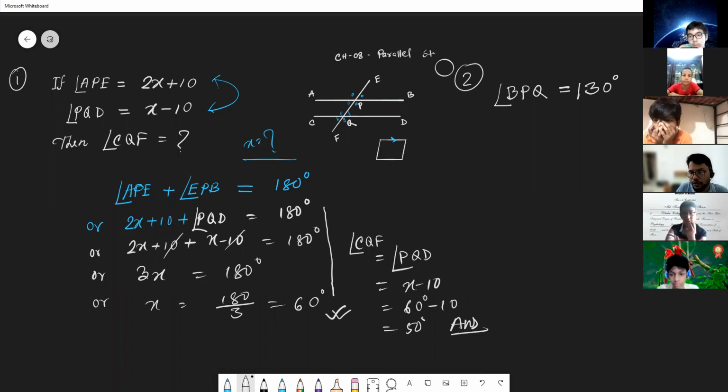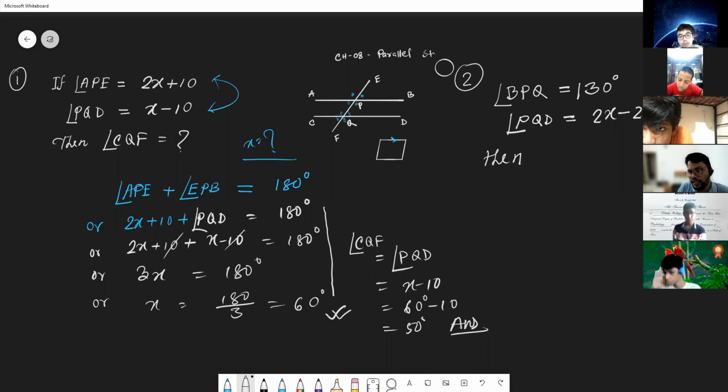and PQD angle is 2x minus 20 degree, then what is the measure of the angle?